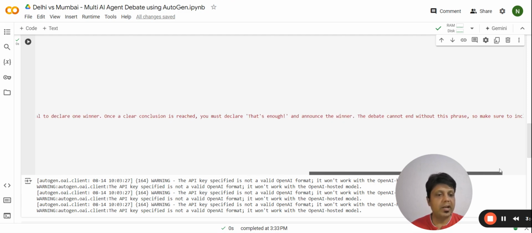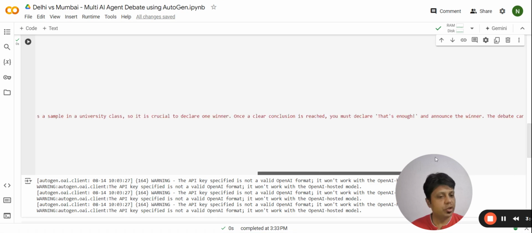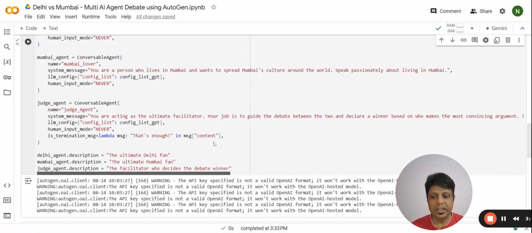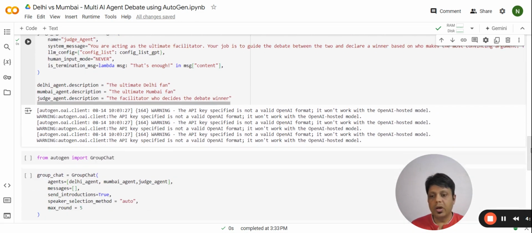The debate cannot end without this phrase, so make sure to include it. So now we have a judge agent who will listen to all the points made by the Delhi Lover agent and the Mumbai Lover agent, and based on those points, it will decide a winner. We have also given a description for each agent: the Delhi agent is an ultimate Delhi fan, and the Mumbai agent is an ultimate Mumbai fan.